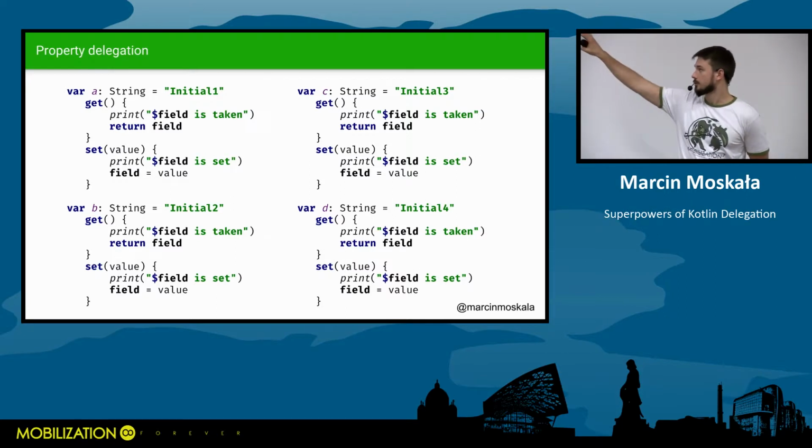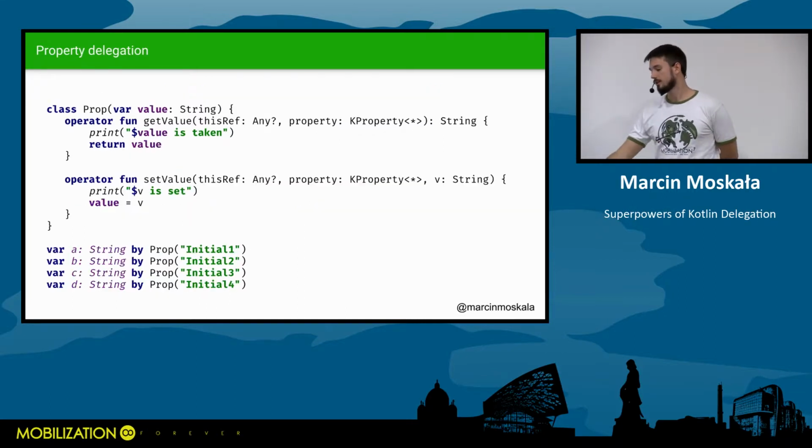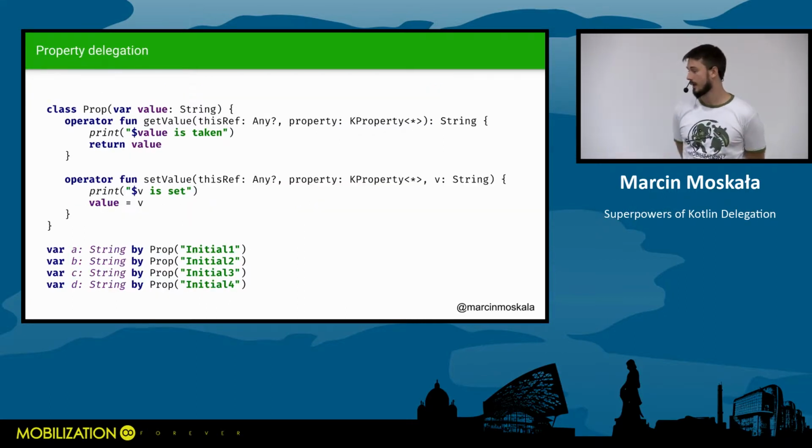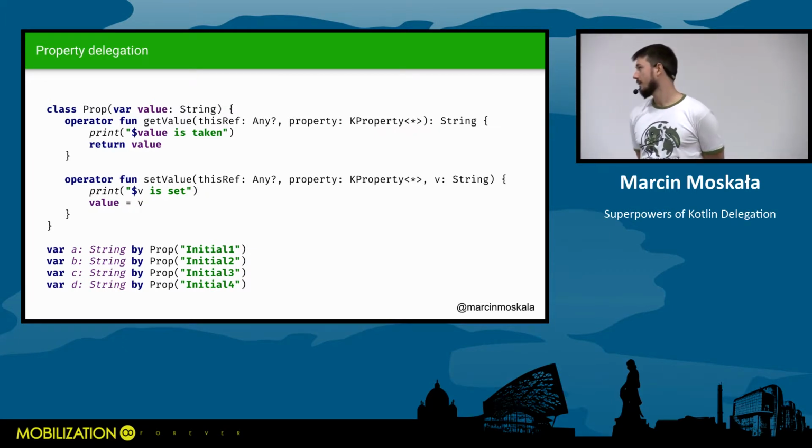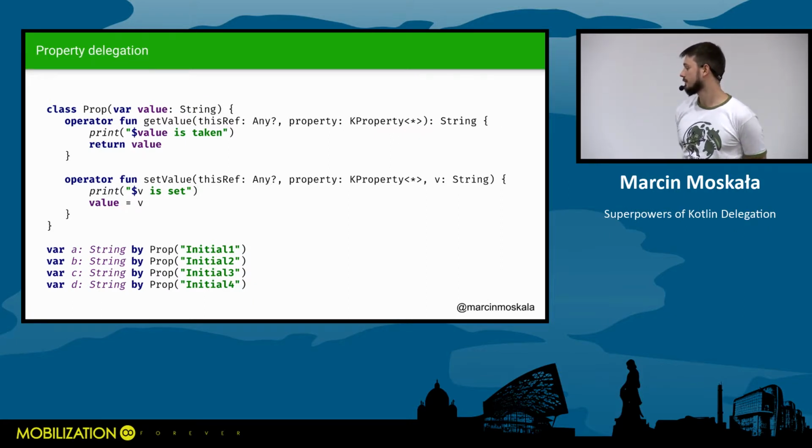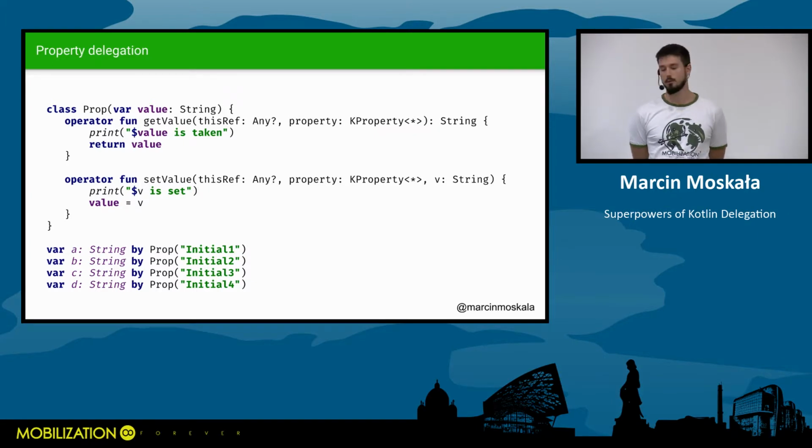So how can we extract the behavior of printing that the field has changed in here? All you need is a following class that gives you getValue and setValue operators. And once you have such a class, you can just use it, define a property and delegate to any instance of this class. So it's actually very simple.